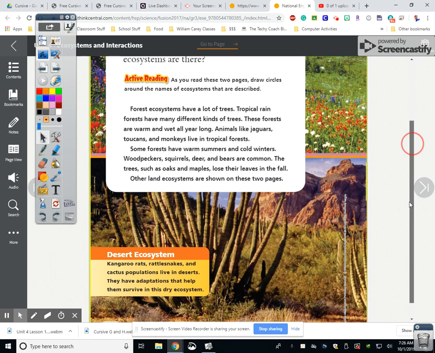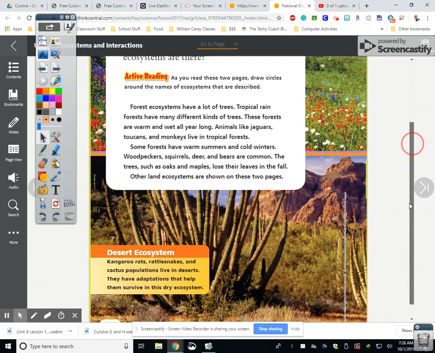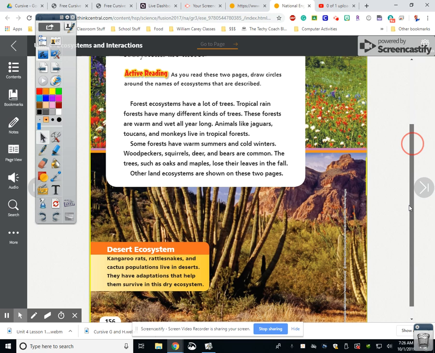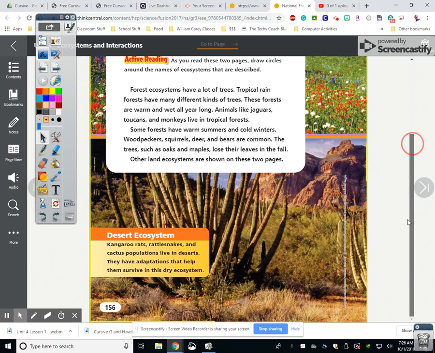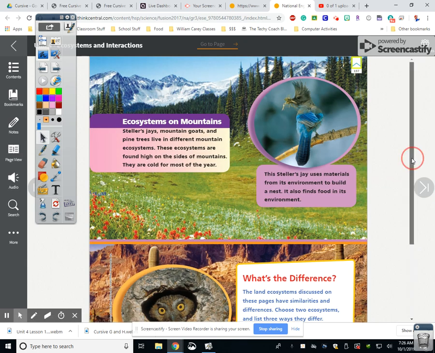Some forests have warm summers and cold winters. Woodpeckers, squirrels, deer, and bears are common. Trees such as oak and maples lose their leaves in the fall. Other land ecosystems are shown in these two pages. So here is a desert. The kangaroo rats, rattlesnakes, and cactus populations all live in the deserts. They have adaptations that help them survive in the dry ecosystem.